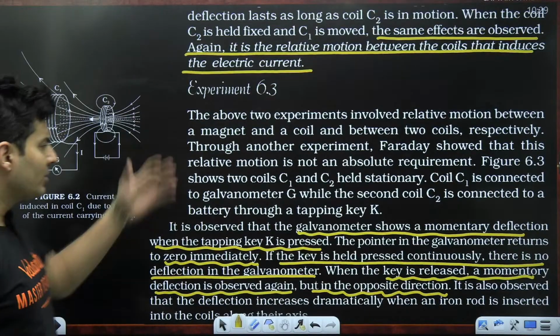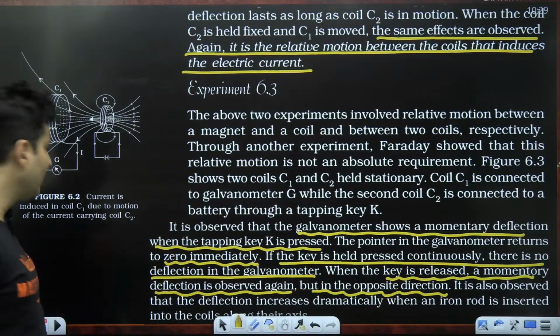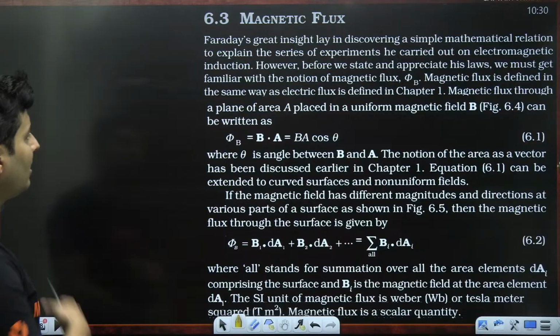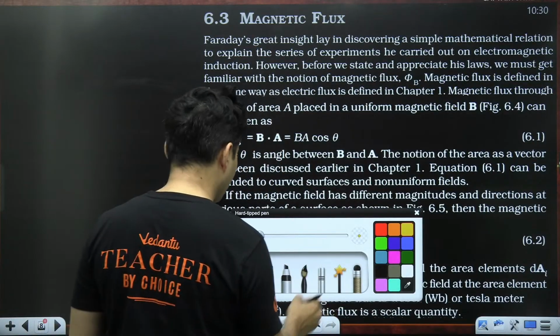Is this absolutely clear, my dear warriors? All the three experiments? Yes, perfect. So these were the three experiments. After this, you will never ever forget what exactly happens. Then they talk about magnetic flux. I will just block the results and I will just explain this once again to you.